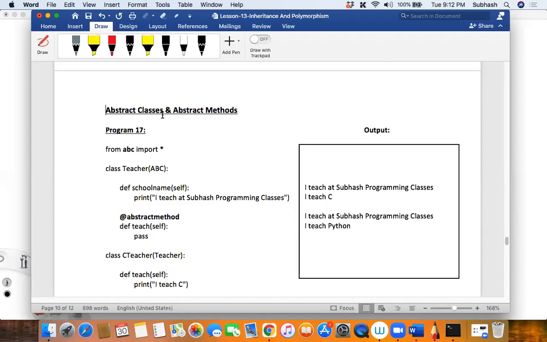How to access them? Okay, Bhakti, got it. But I expected some other question. The question is: why should we have such classes for which an object cannot be created? What is the use of that class if we cannot create an object? That's a good question, correct?